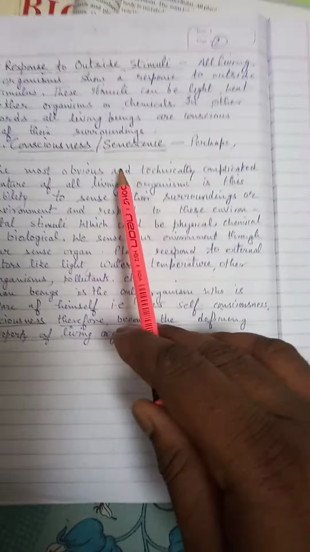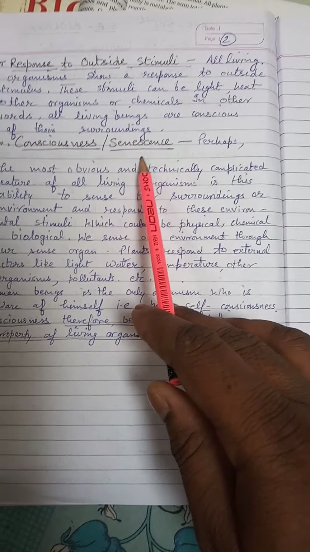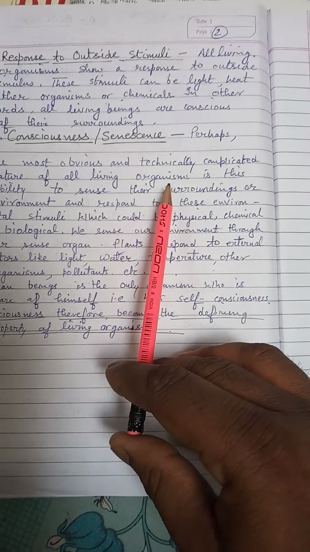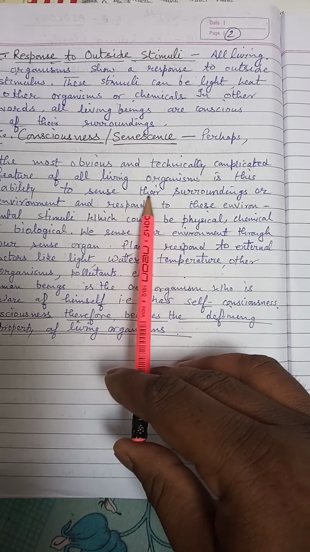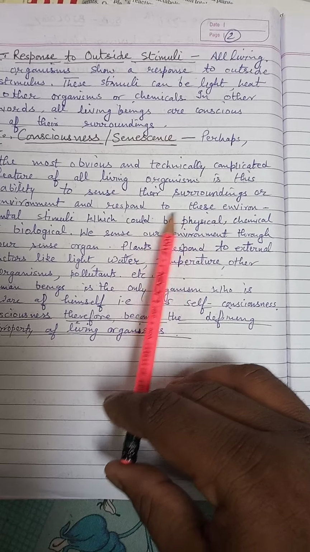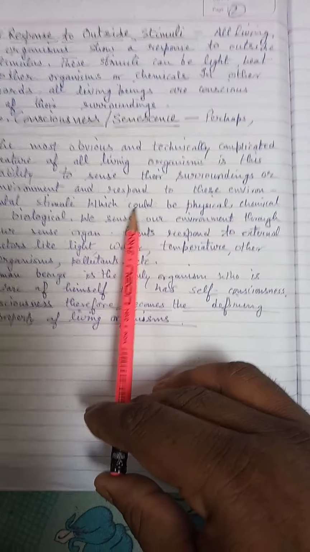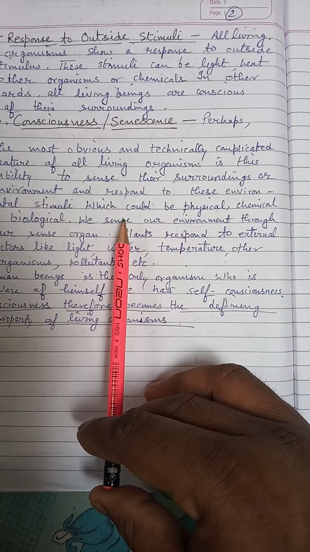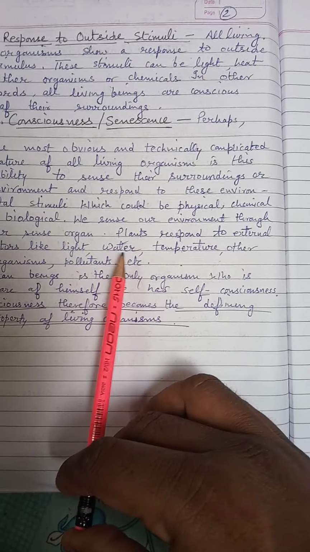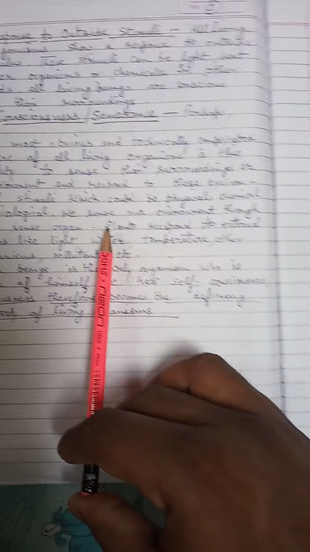And next is the consciousness or sentience feature. It is a complicated feature of all living organisms, and in this there is the ability to sense their surroundings or environment and respond to environmental stimuli, like physical, chemical and biological things. So this is called consciousness or senses.